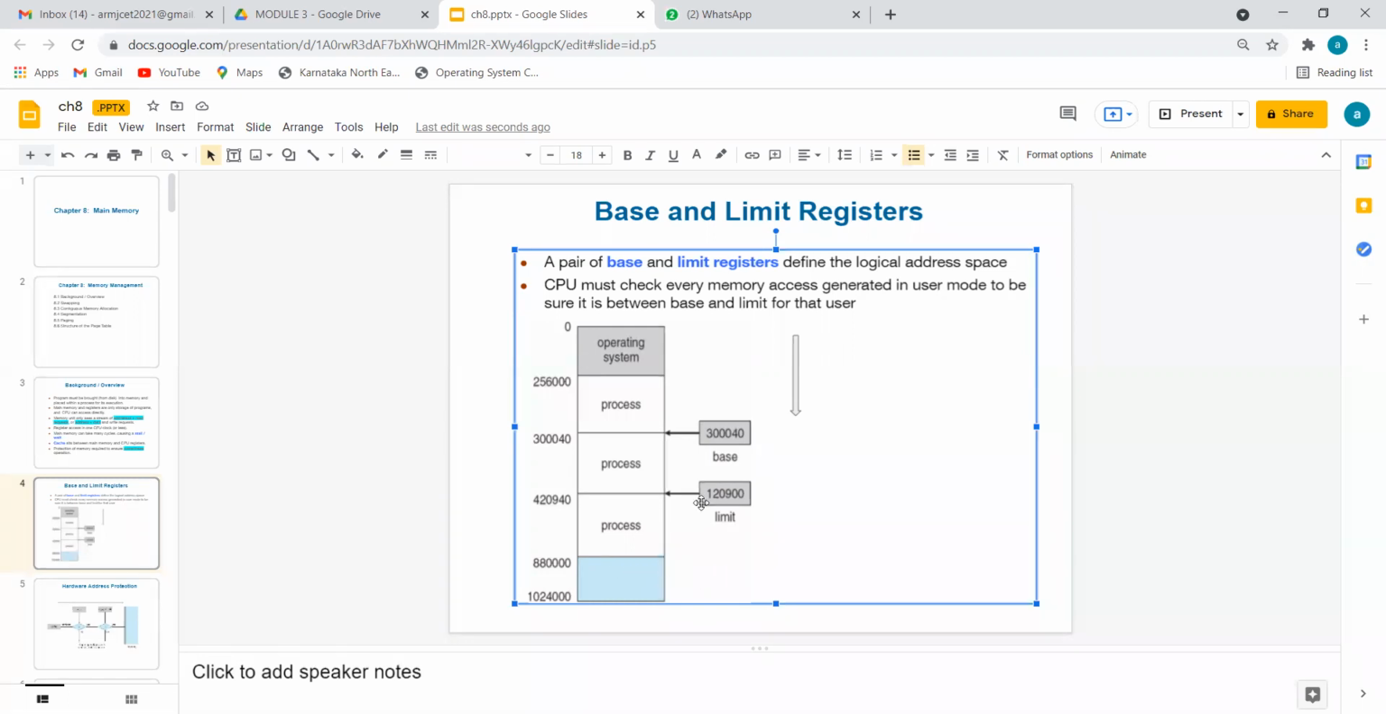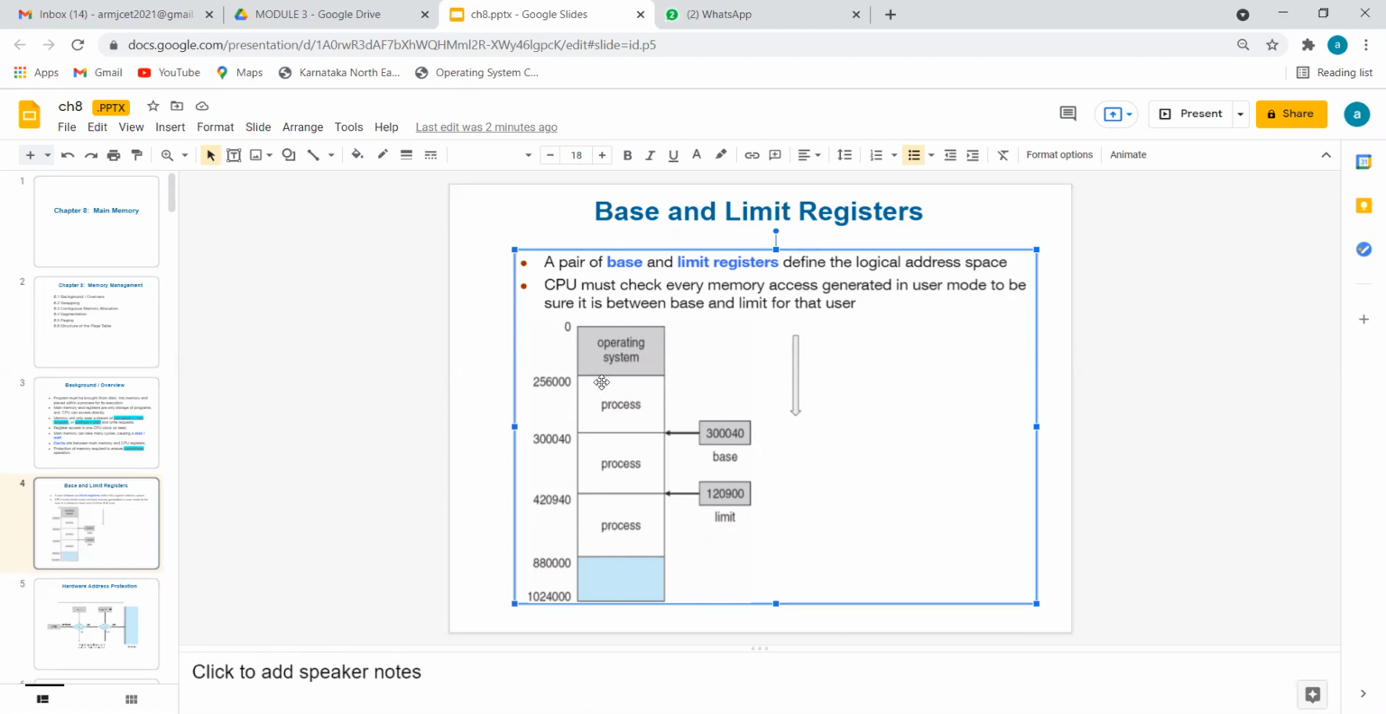Now, some points. Every horizontal line where we are writing these values, we are not writing continuous values directly. Again, we put one more horizontal line and write this new value. These values are called base register values or base address values. I repeat once again, base address values. For process 1, the base is 2,56,000. For process 2, the base is 3,40,000. For process 3, the base is 4,20,940.